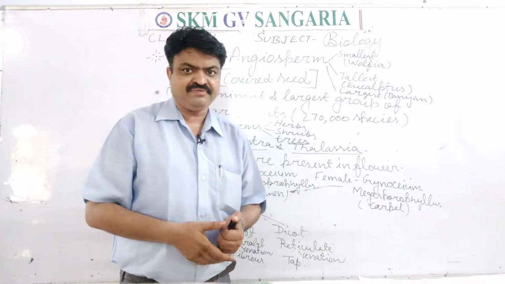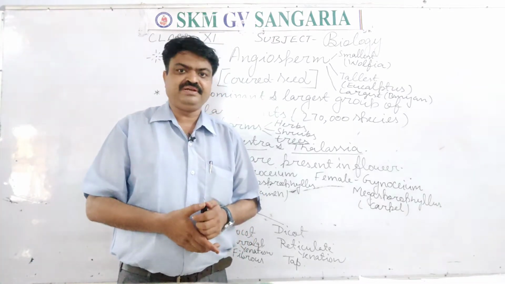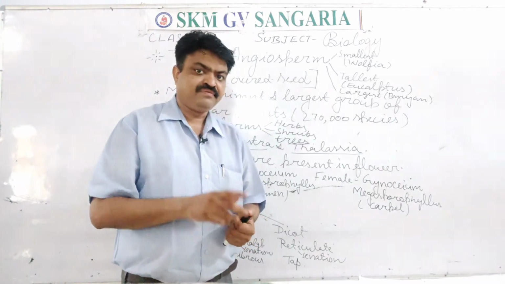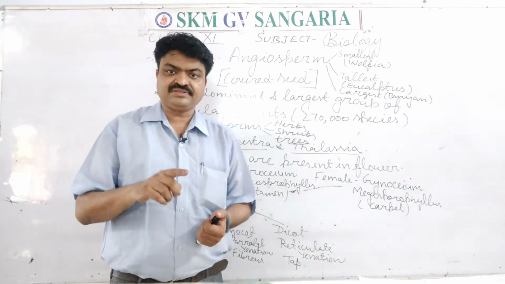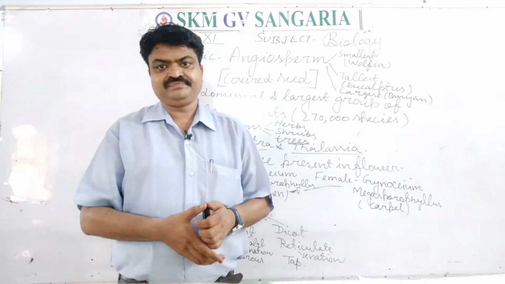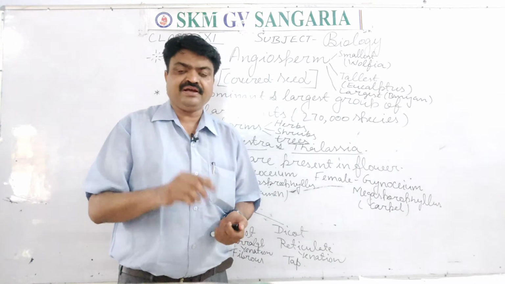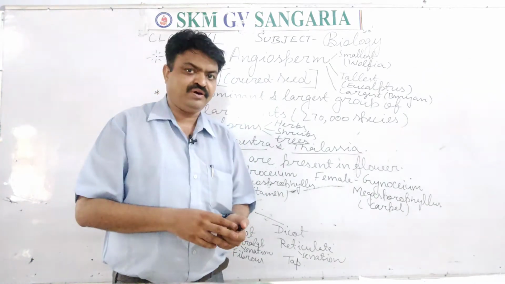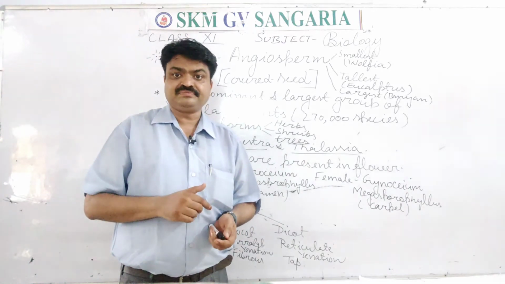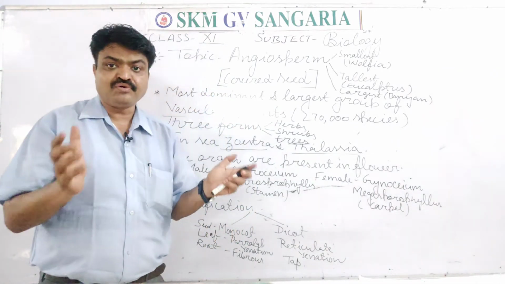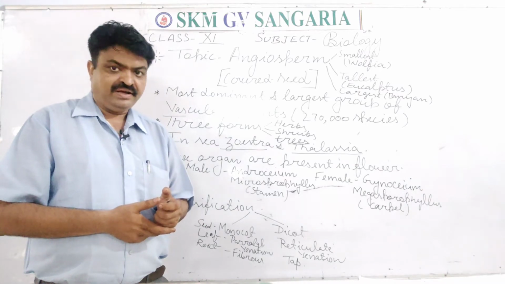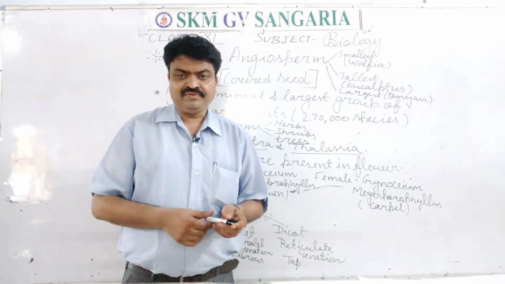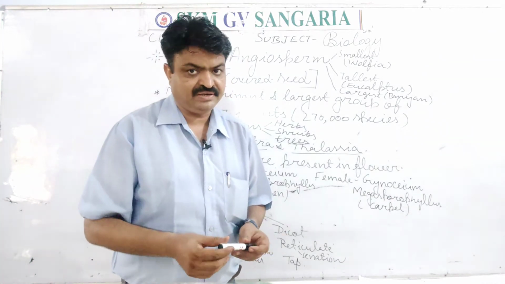This division was given by Carolus Linnaeus. He divided all the plants into three groups. First is herbs, second is shrubs, and third is trees. Herbs have a green and tender stem, and fewer branches are found, but the shrubs have more branches and they have a woody stem. With woody they also have a green and tender stem.